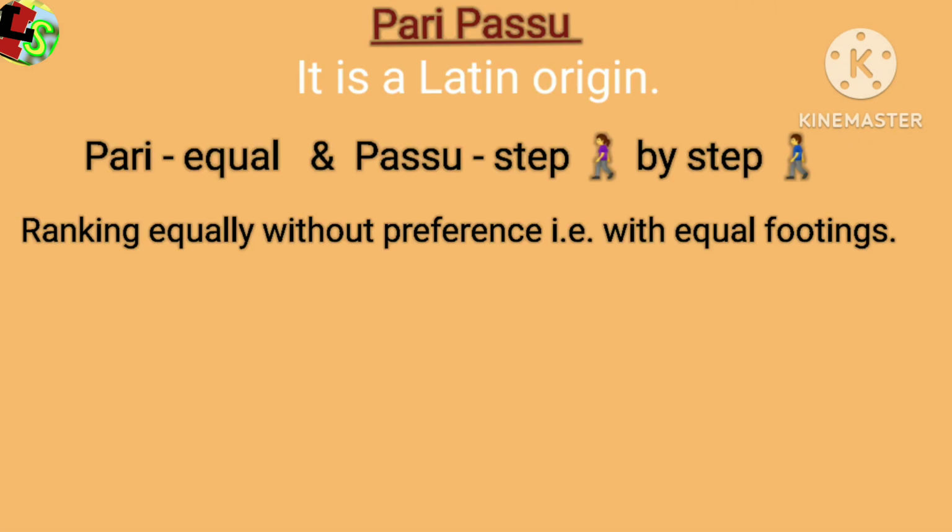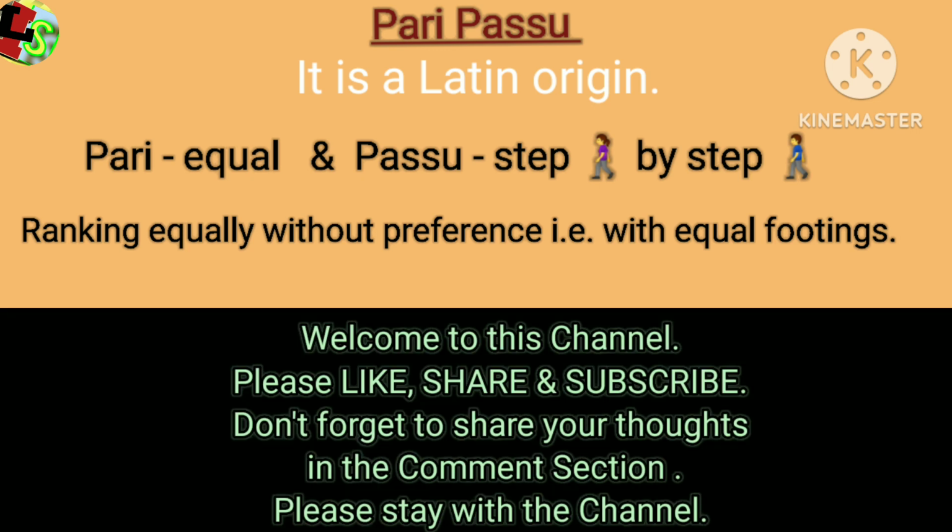Pari passu. It is of Latin origin. It means ranking equally without preference, that is, with equal footing. The Latin term explains equal rights to equal parties. The application of this Latin phrase is mainly found in the context of liquidation and bankruptcy, but also in case of inheritance.